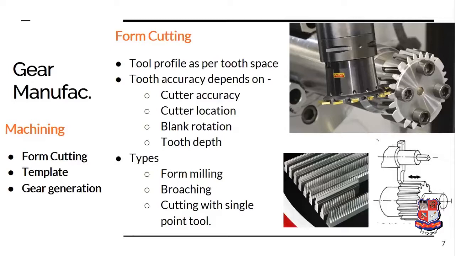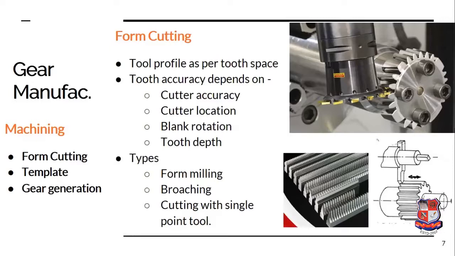And the last one is the tooth depth. That is, the cutter should be moved radially downward up to the required depth of cut accurately. The depth of the cut should not be very deep, and it should not be shallow either. Otherwise, during operation, the teeth will get damaged.